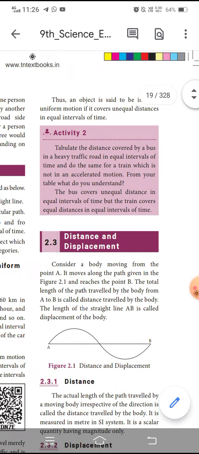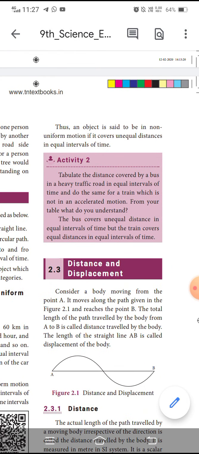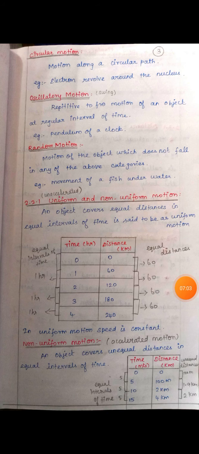What is non-uniform motion? An object is said to be in non-uniform motion if it covers unequal distances in equal intervals of time. Uniform motion is when it covers equal distances in equal intervals of time. In non-uniform motion, it covers unequal distances in equal intervals of time. Let us see the example.